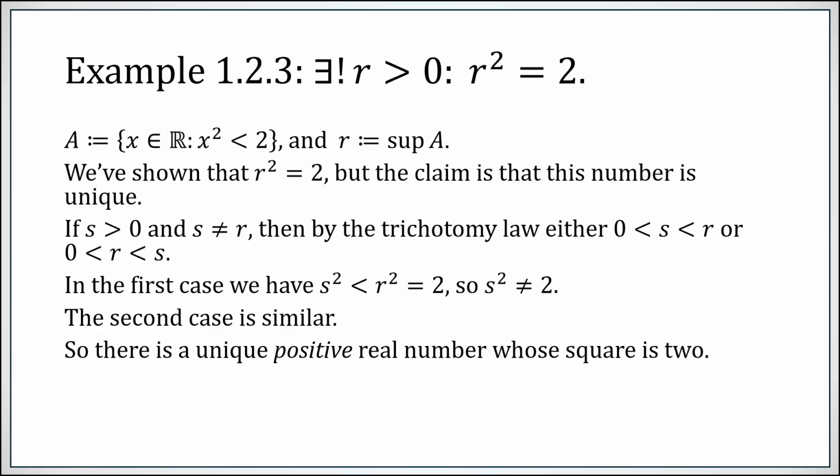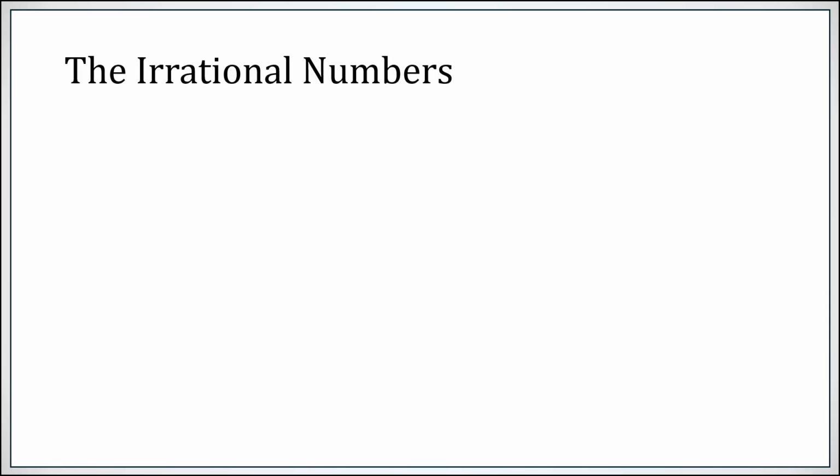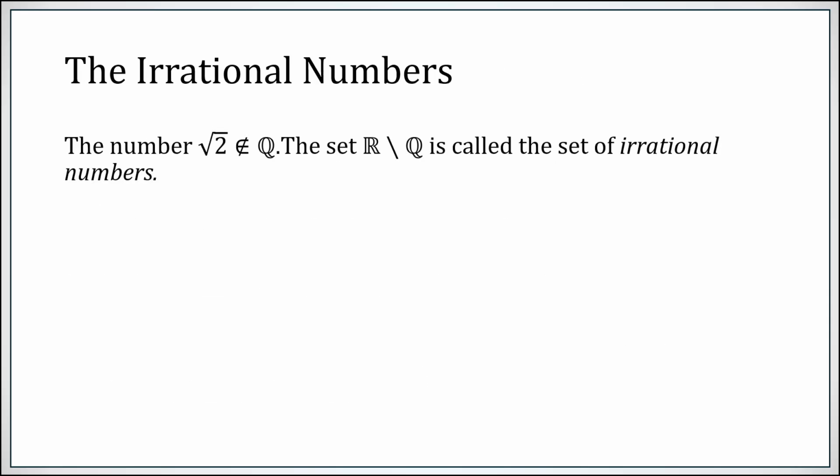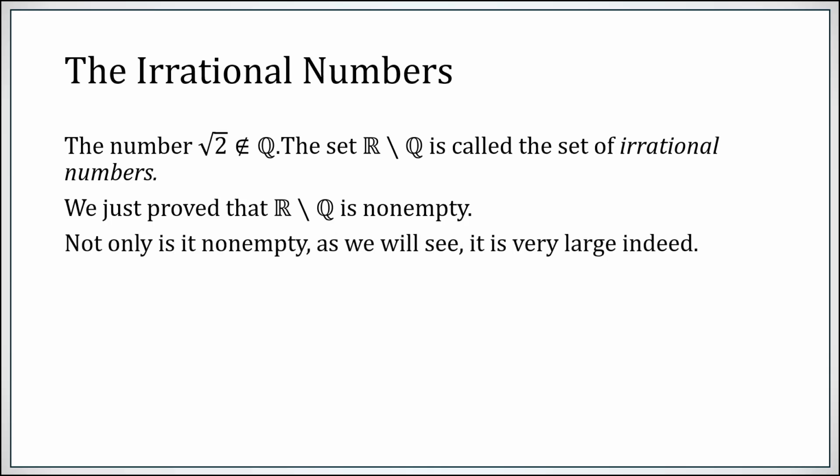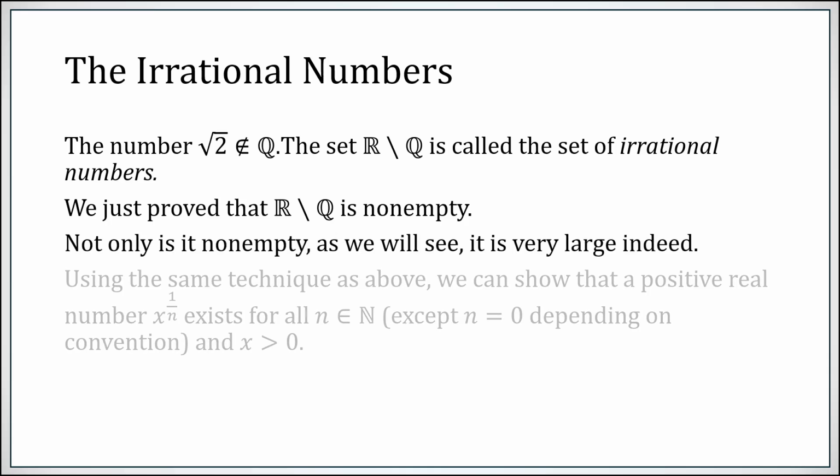Okay, so there is only one positive number whose square is 2. Good for us, we can call it the square root of 2. So, the square root of 2 is not rational. We already showed that. The set of real numbers which are not rational is called the set of irrational numbers, and we just showed it's not empty. There is a number whose square is 2 that isn't rational. Awesome. We will show that not only is the set of irrationals not empty, it's actually quite large.